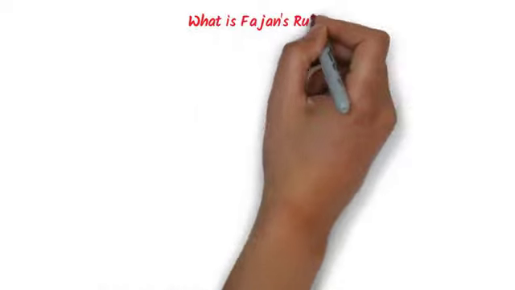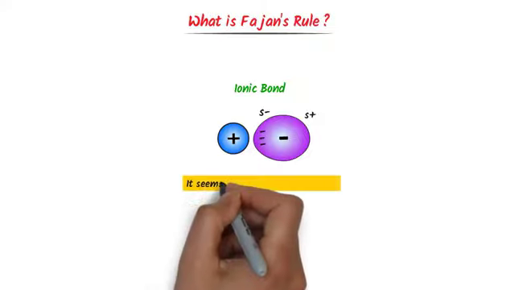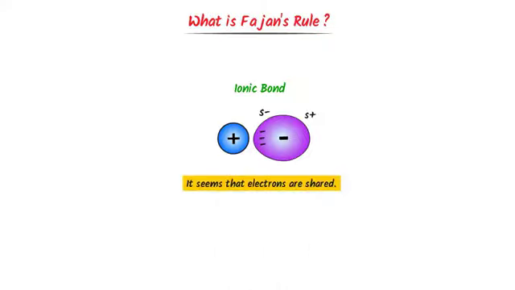Now what is Fajans rule? Well, consider an ionic bond. We know that an ionic bond is formed between a cation and an anion. Here, this cation will attract these electrons of this nearby anion. As a result of this pulling, the electronic cloud of this anion will tilt towards the cation and the anion is polarized. Now listen carefully. These electrons look like they are shared.